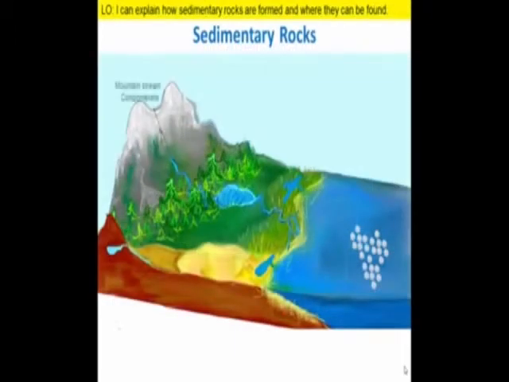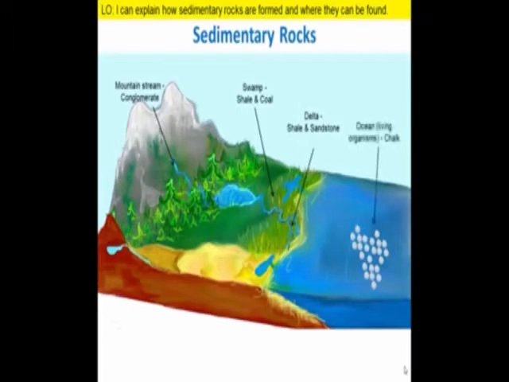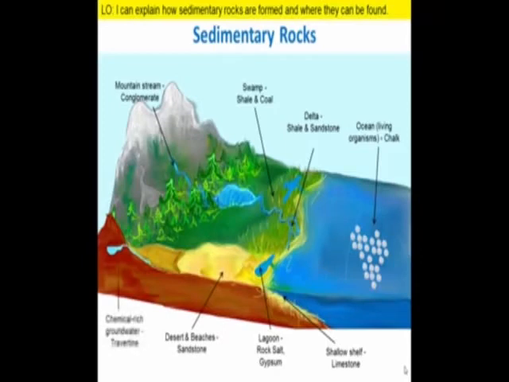Finally, we can summarize what we have learned today to recognize that different types of sedimentary rocks leave clues to the past environments on Earth. Clastic sedimentary rocks such as conglomerate, shale, and sandstone can form in environments such as mountain streams, swamps, deltas, deserts, and beaches. Chemical sedimentary rocks are formed in environments such as lagoons and groundwater systems. Biochemical sedimentary rocks such as limestone or chalk form in marine environments, while coal indicates the former presence of tropical wetland conditions.